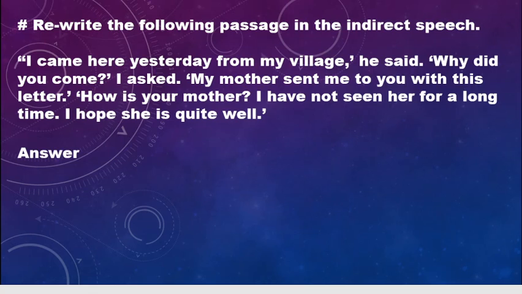Like, I came here yesterday from my village. So it is past simple. Whenever we change it to indirect speech, it will be past perfect. So this past simple tense will be changed to past perfect. Why did you come? I asked. So it is also past simple. It will be changed to past perfect.